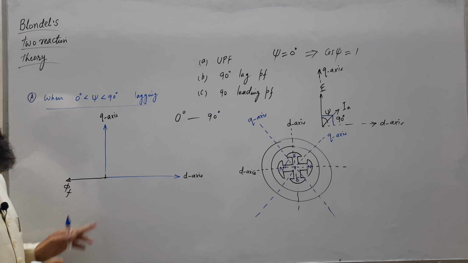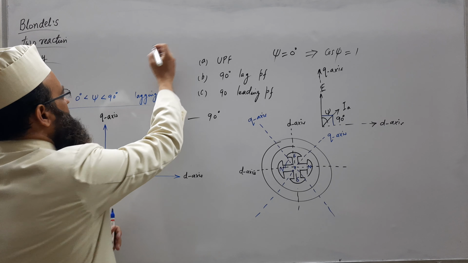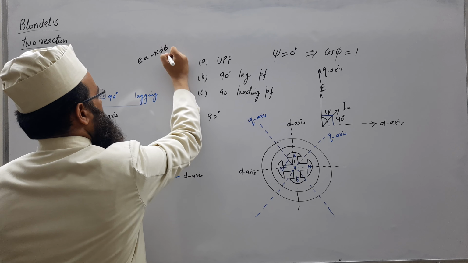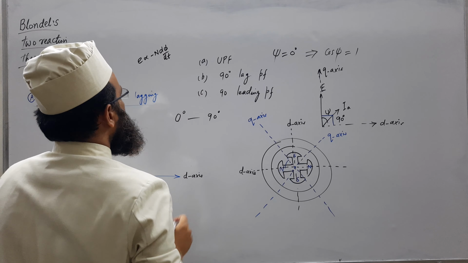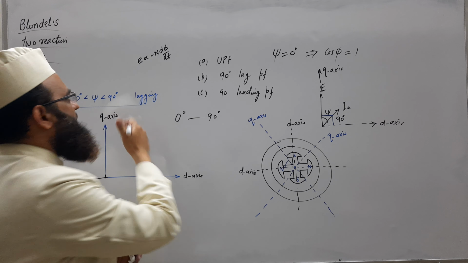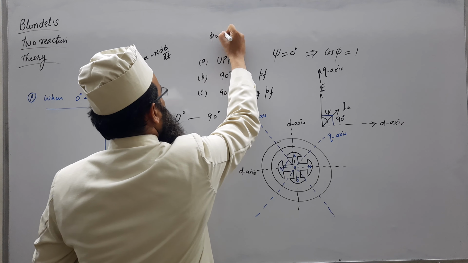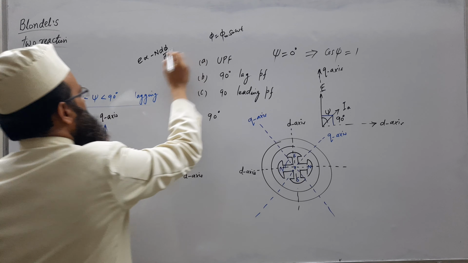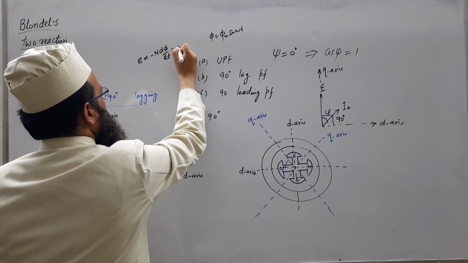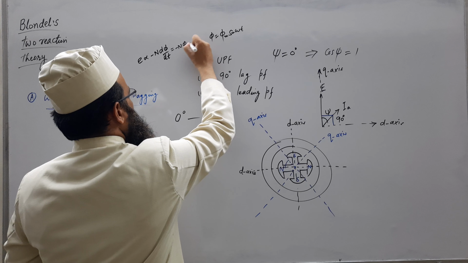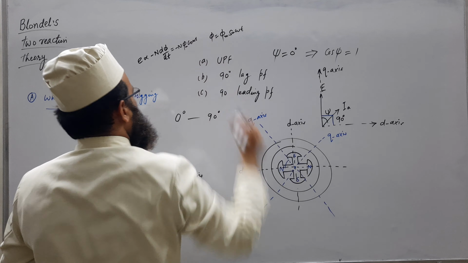We know that the EMF induced is proportional to minus N d phi by dt. Phi is nearly sinusoidally distributed. If phi is some maximum phi m sin omega t, then this will be equal to minus N, and d phi by dt will be phi m omega cos omega t.